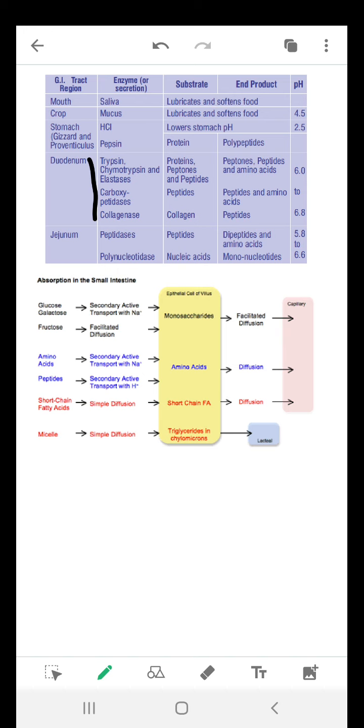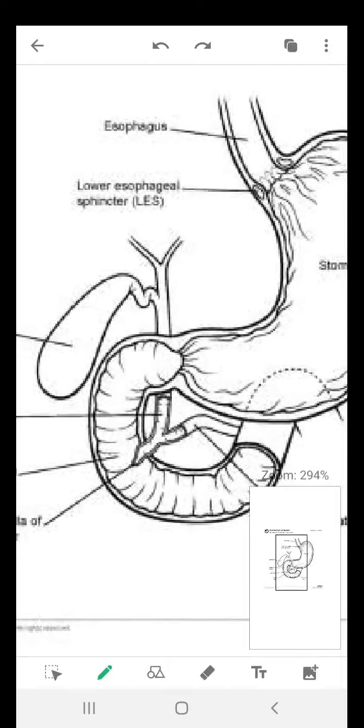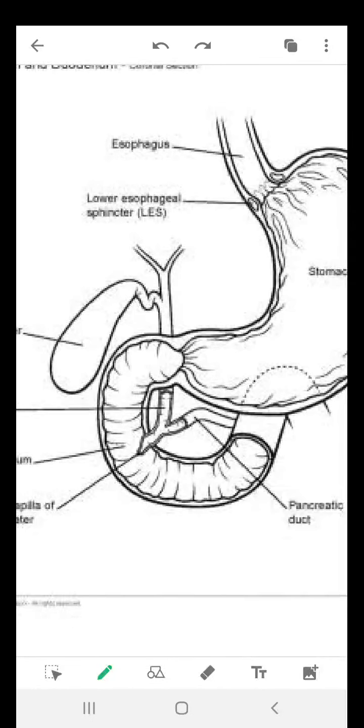Okay, what happens to the fat? Your fat, if you have seen the diagram, let me show you the diagram. Okay, this was the diagram. Okay, if you can see over here, the liver is not drawn over here. Let me draw it for you.